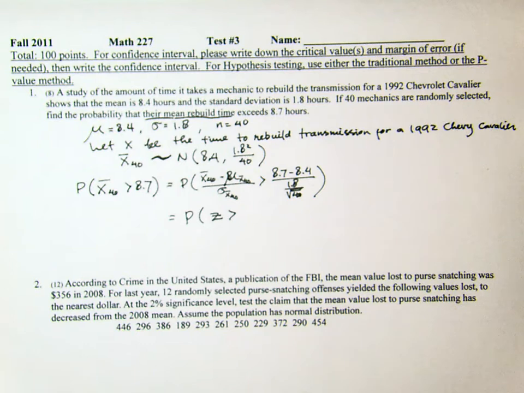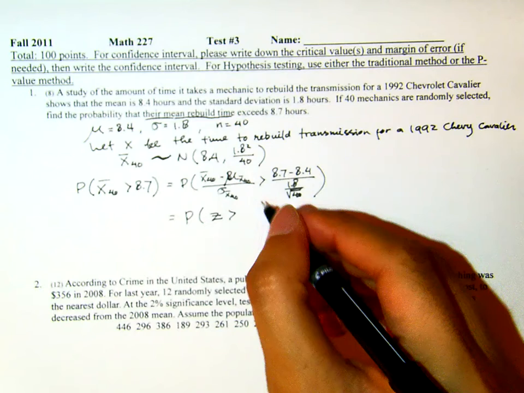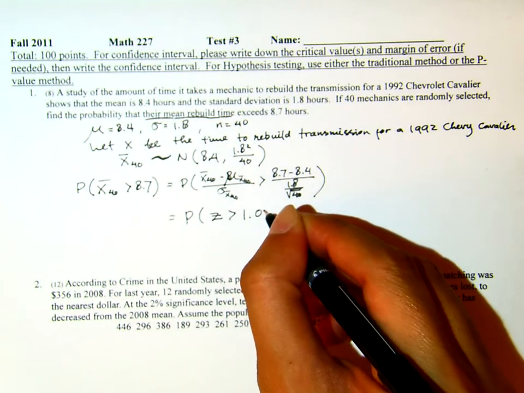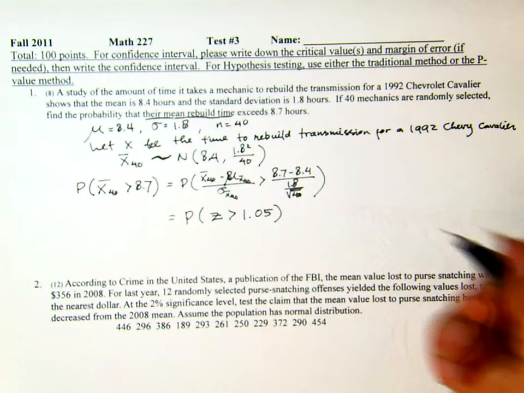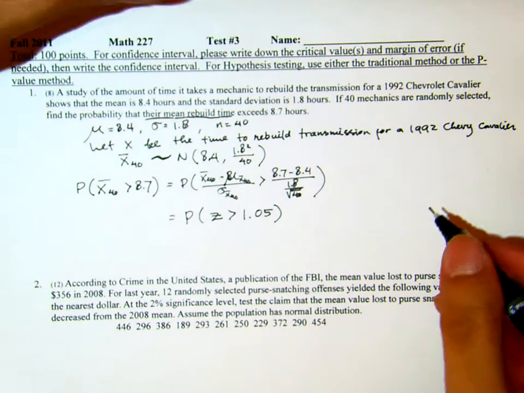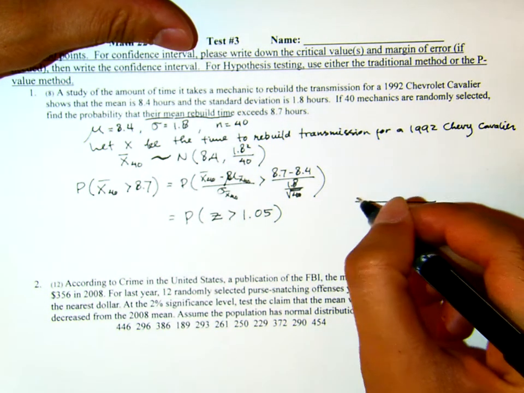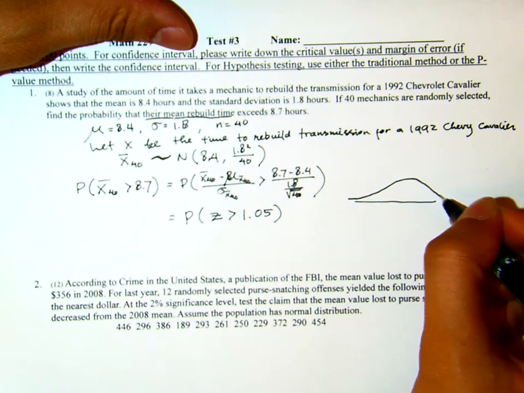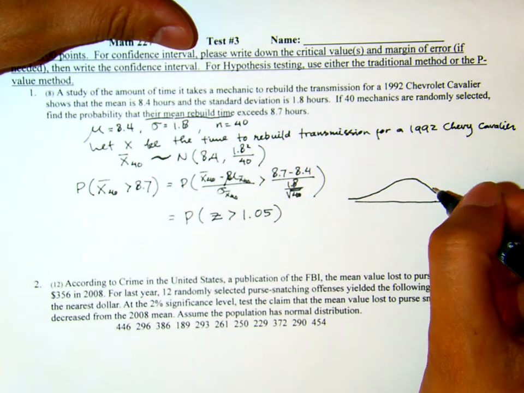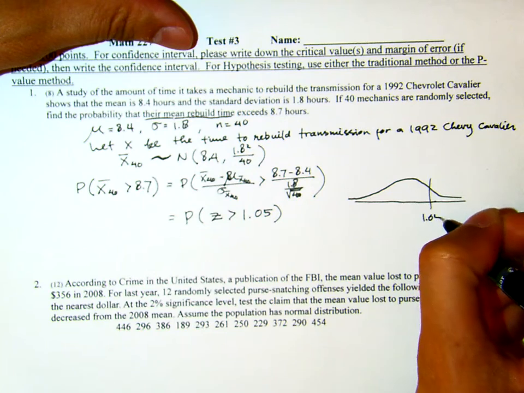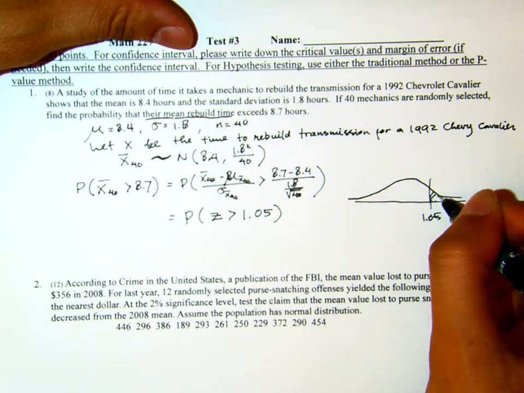8.7 minus 8.4, that's 0.3, divided by 1.8 over square root of 40. I get 1.054, or 1.05. Okay, and then from here I see the one in question is the probability of the standard normal Z to be greater than 1.05. That's the one in question.